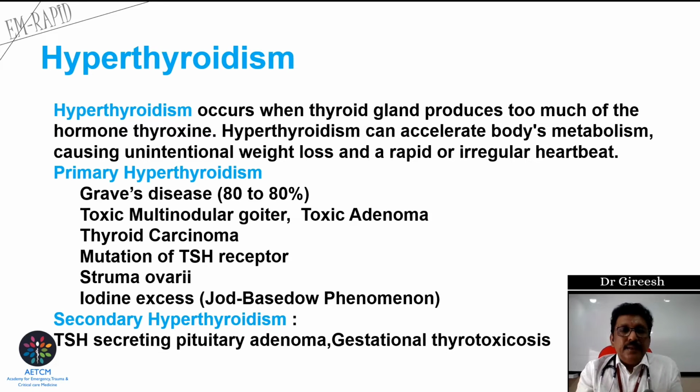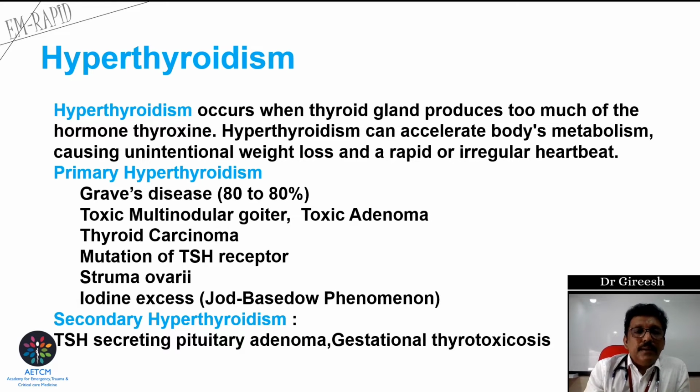Normally, hyperthyroidism is seen in Graves' disease, a type of autoimmune disease. Other causes are toxic multinodular goiter with increased thyroid hormone production, toxic adenoma in the thyroid gland, thyroid carcinomas, mutation of the TSH receptor in the body, struma ovarii, and iodine excess, but these things are not very common in clinical practice.